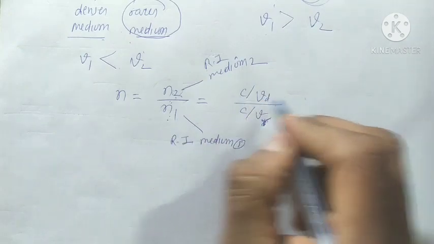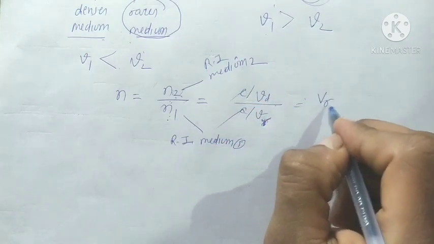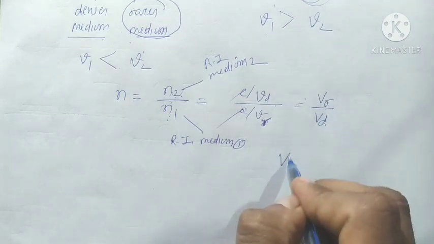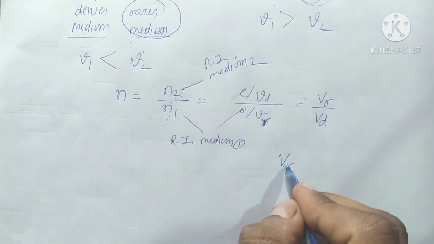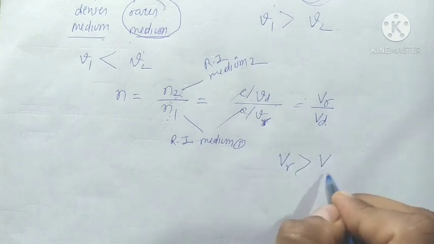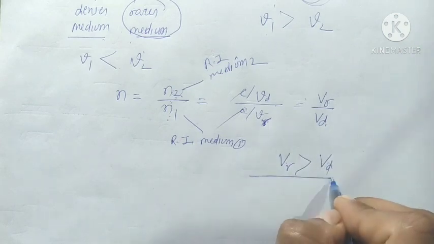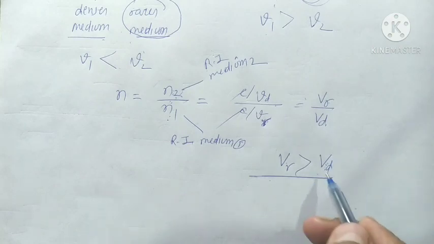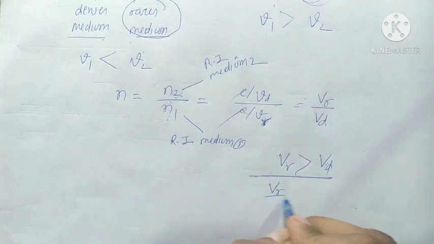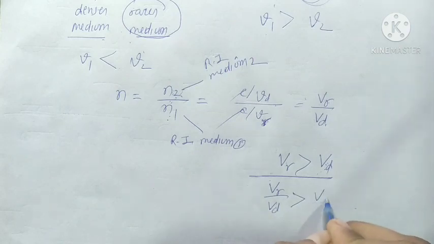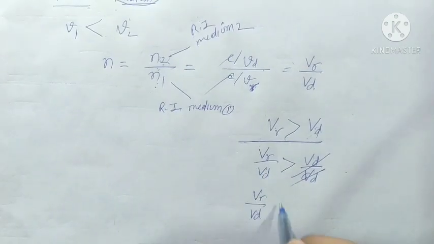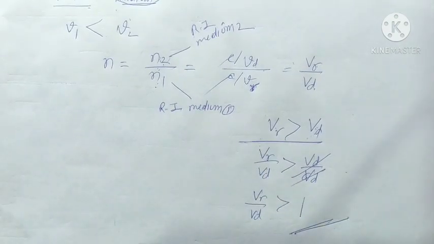The c and c cancel, giving Vr upon Vd. We already know that the velocity of light in the rarer medium is greater than in the denser medium, so when we divide both sides by Vd, Vr upon Vd is greater than Vd upon Vd. Vd and Vd cancel, so what is left is Vr upon Vd greater than 1.